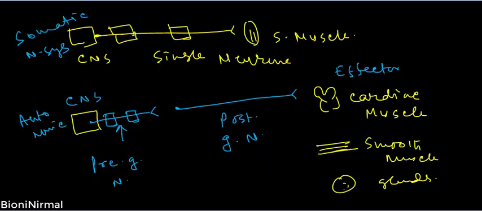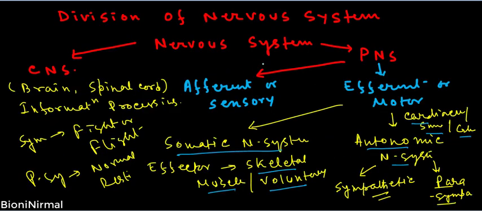Another important difference between the somatic and the autonomic nervous system is that in the somatic nervous system, between the central nervous system and the effector, there is a single neuron, and this neuron is myelinated. But in the autonomic nervous system, there are two neurons: the preganglionic neuron and the postganglionic neuron. The preganglionic neuron is myelinated, but the postganglionic neuron is non-myelinated. I hope you have clearly understood the different divisions of our nervous system.